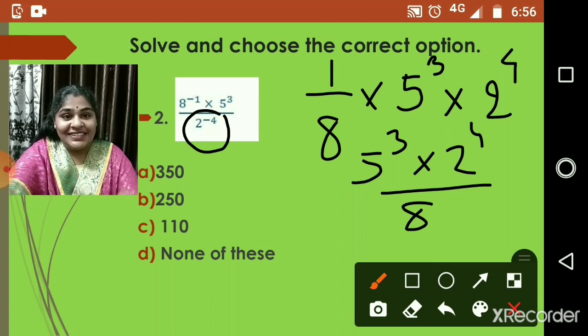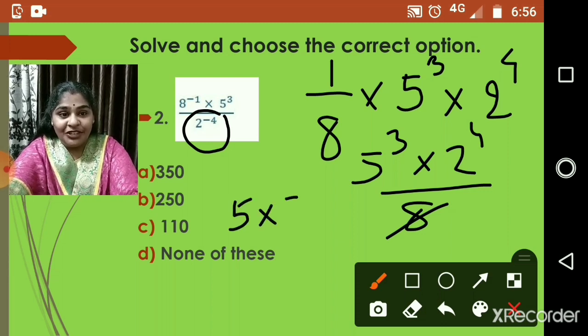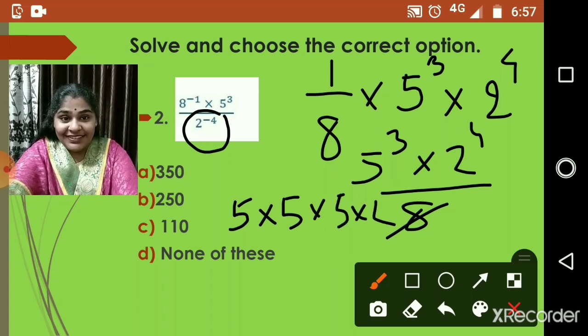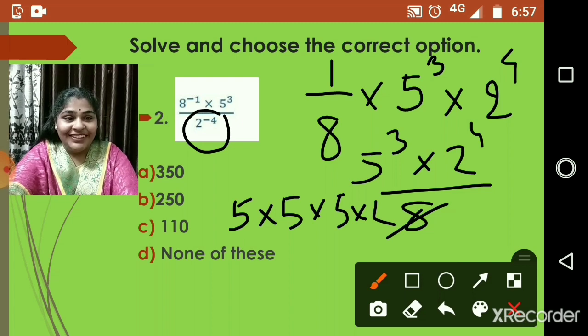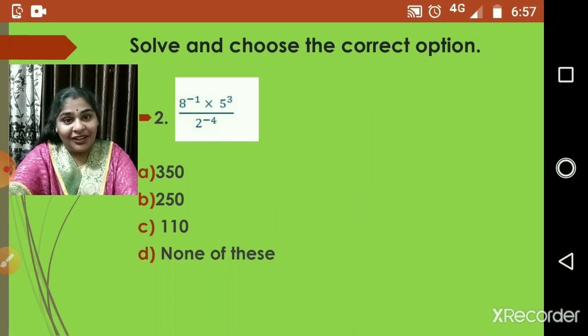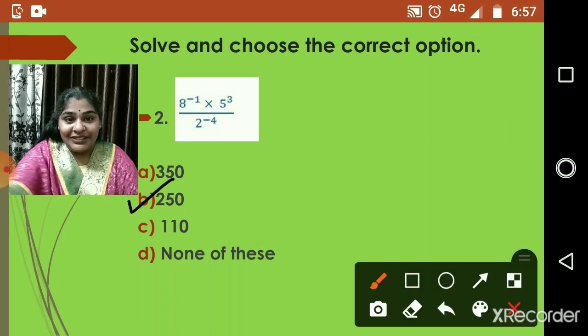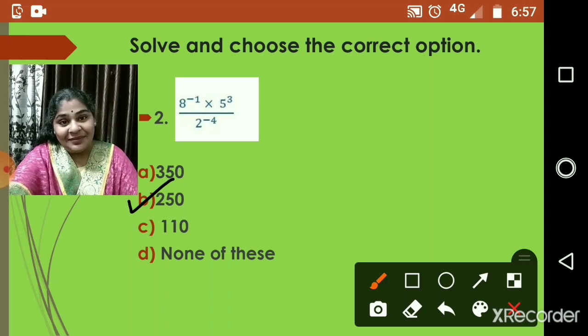After cancellation, 2 into 2 into 2 into 2, three 2s are cancelled with the 8 in the denominator. So in the numerator you will find 5 into 5 into 5 into 2. After calculating this we get the answer 250. You have to solve all of this in your rough book, then only you will know the correct option. So you will select option B, 250.